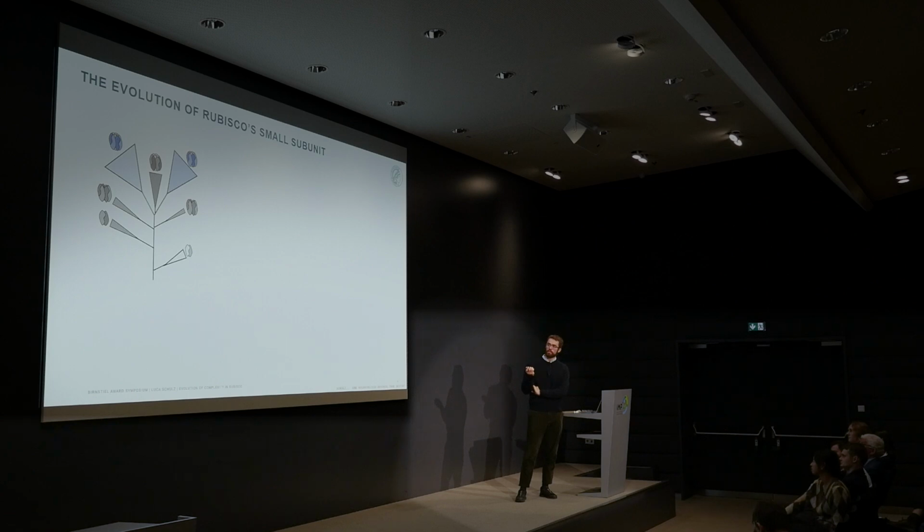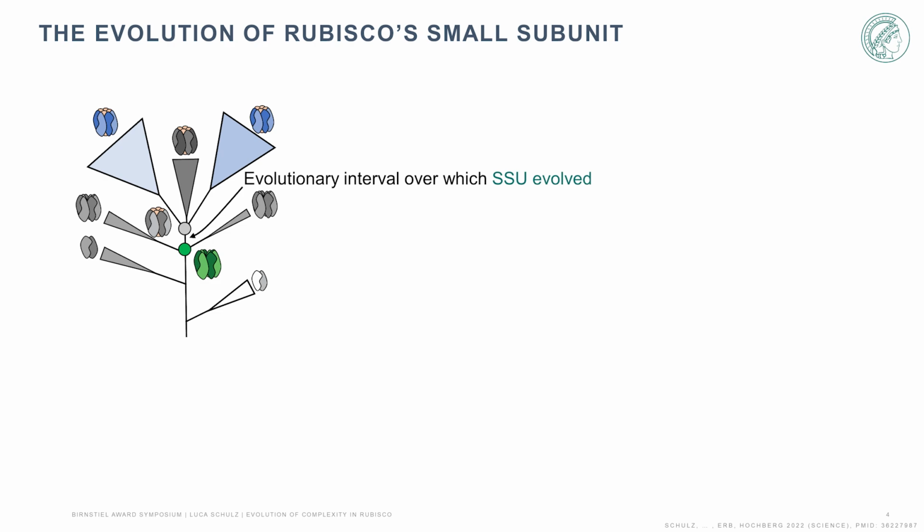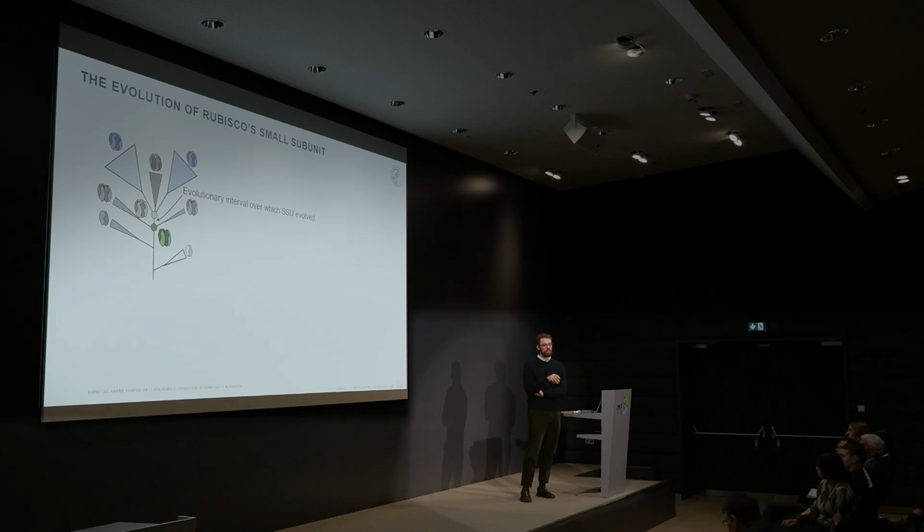So now I could have done one thing, which is take one of these Rubiscos and just compare them to one another to try to figure out what the small subunit actually does. The problem is these are still about 250 amino acid mutations separated from each other. So it's very difficult to pinpoint any given phenotypic change specifically to the small subunit and not to any of the 250 amino acid changes between those two proteins.